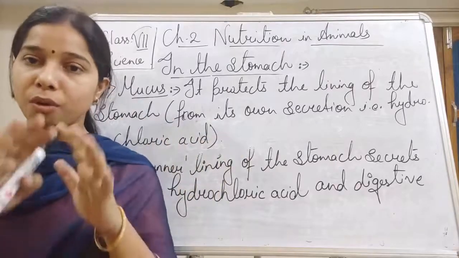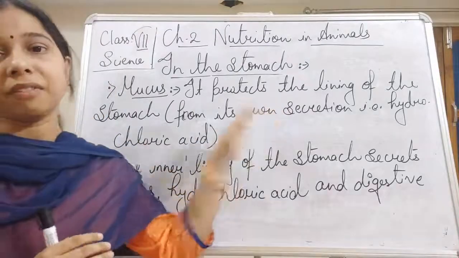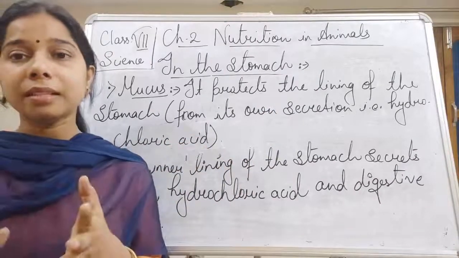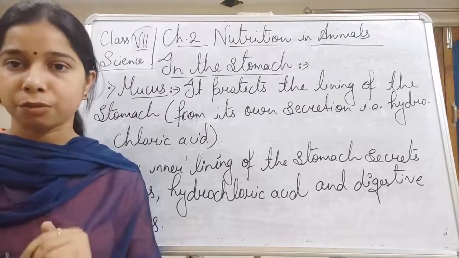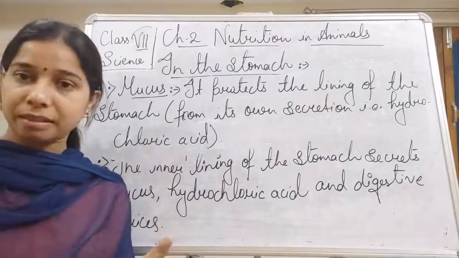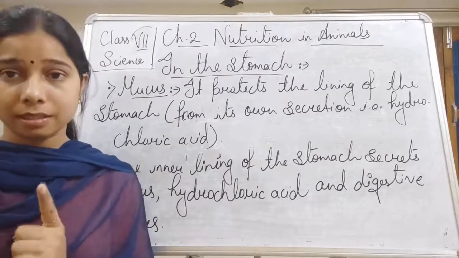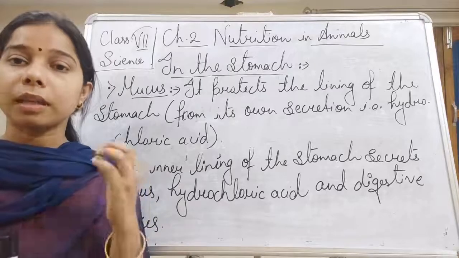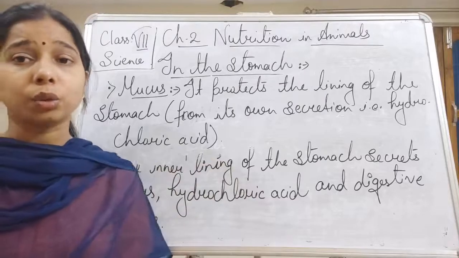What happens in the stomach? The lining of the stomach is covered with mucus. Why? Because the stomach is releasing hydrochloric acid. It is acid, and you know that acid is not good for any surface, especially if its amount is large. So if a large amount of acid is released, it will not only work on the food, but also start corroding the wall of the stomach, and that is not good for the stomach.